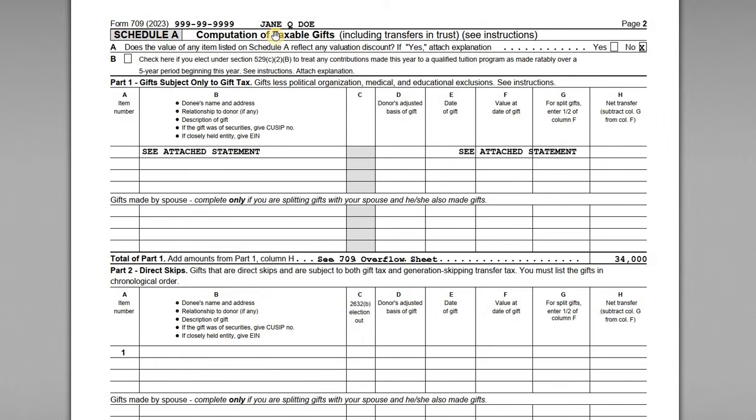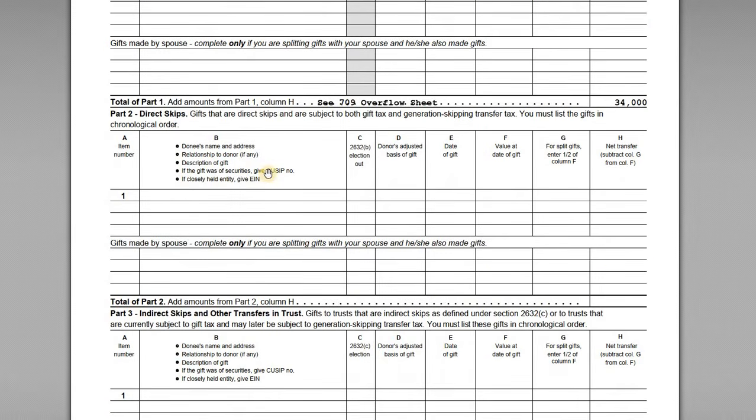So Schedule A, computation and taxable gifts, is broken out into basically 4 parts. So part 1, we have the gifts that are only subject to federal gift taxes. So these are, what you'll see up here are gifts that are made of present interest to non-skip persons, right? So that's what we're working with here. Part 2 are direct skips that have GST and some federal gift tax components.